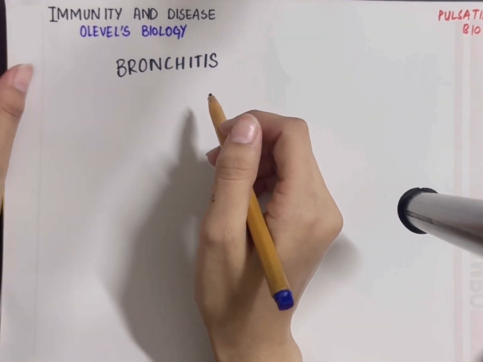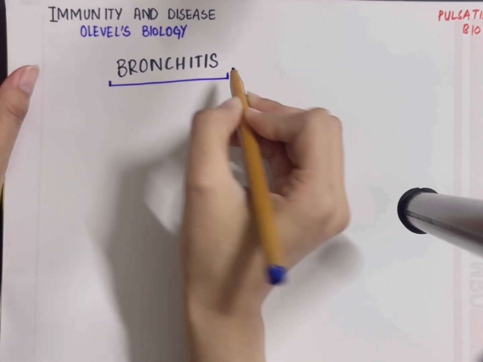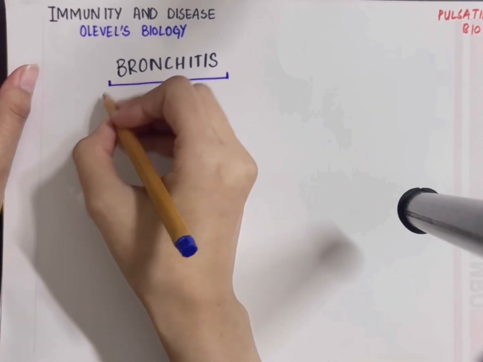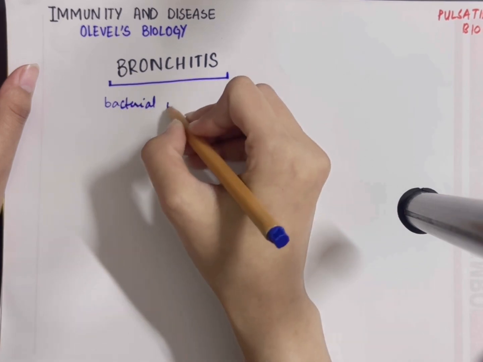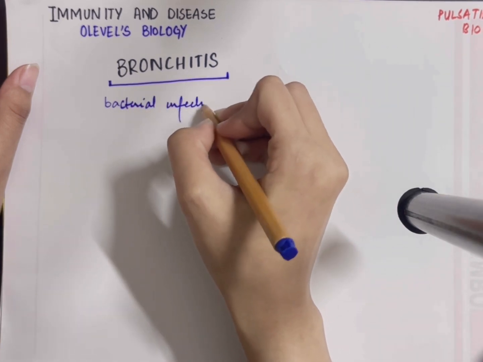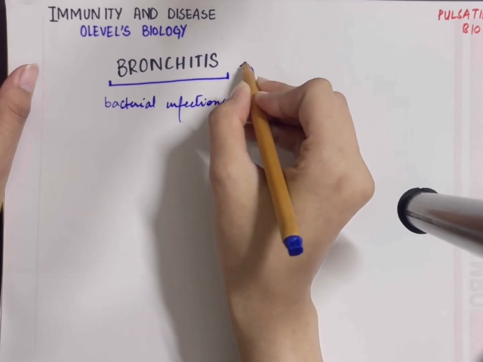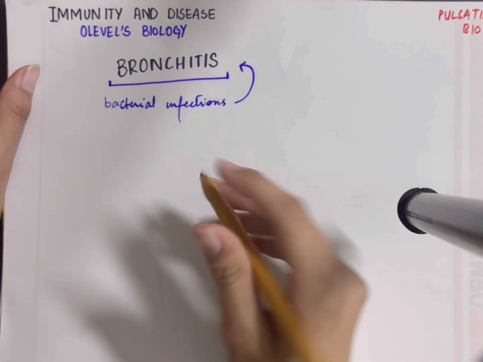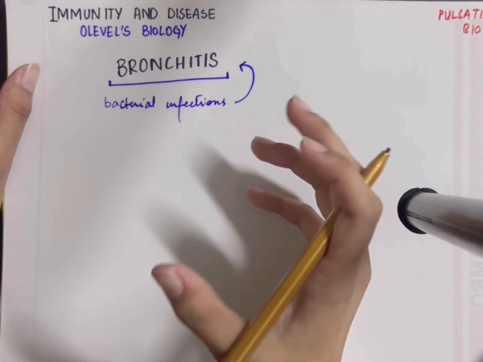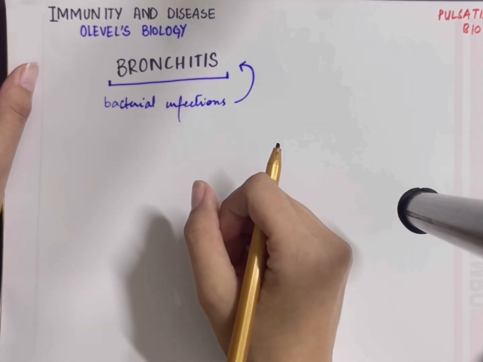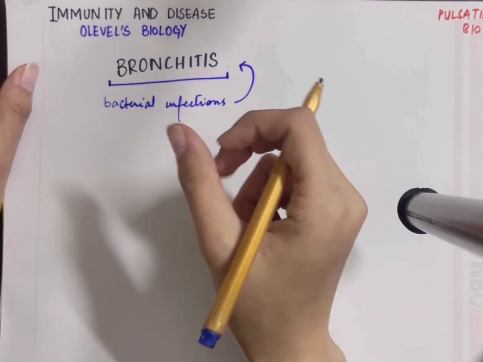Bronchitis can easily be termed as repeated bacterial infections. The bacterial infections that are repeatedly occurring in the lungs basically lead to bronchitis. So bronchitis can be termed as repeated bacterial infections in the lungs. Why does it happen and what happens in bronchitis? It happens in a person who is a smoker.